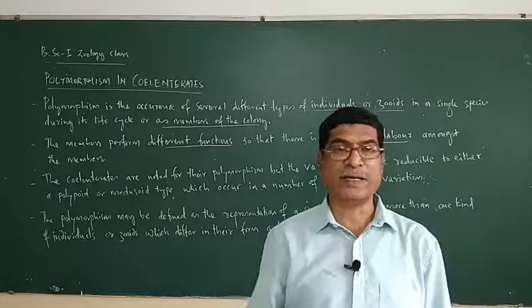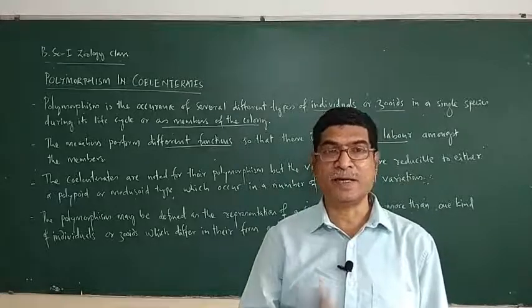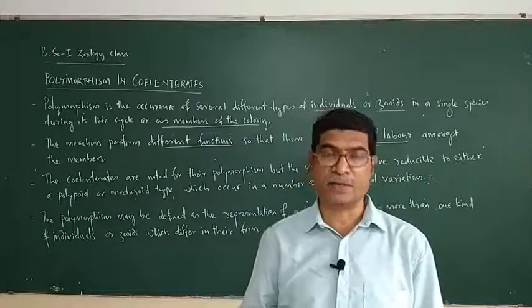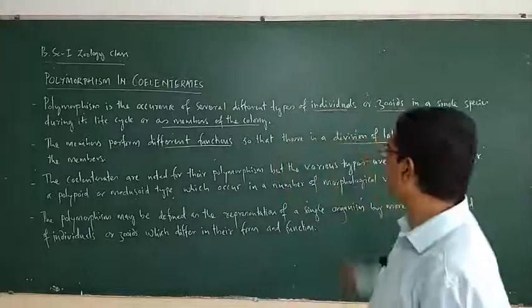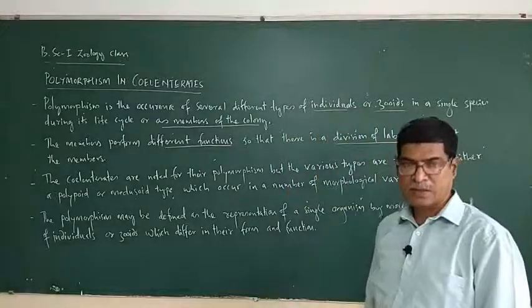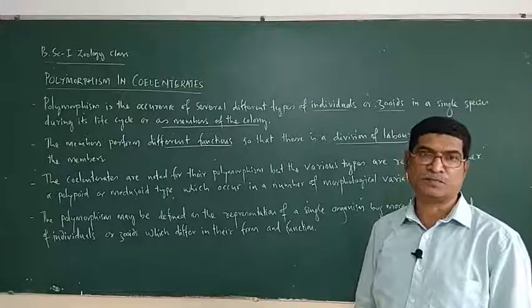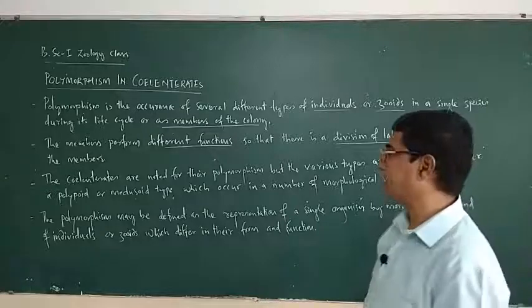In addition to that, different individuals are present in coelenterates to perform different functions. This is called division of labor. So division of labor is studied in phylum Coelenterata.